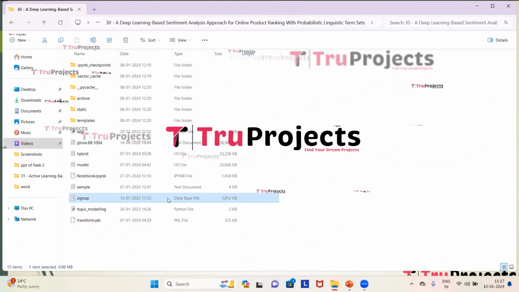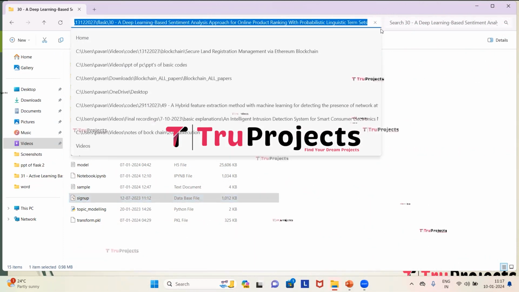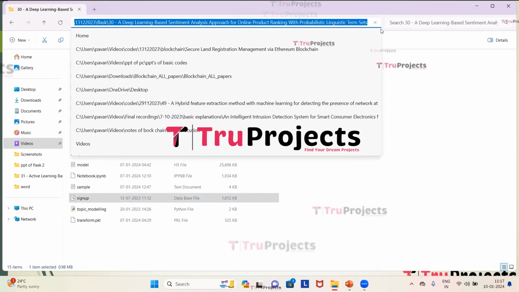Now, to execute the project, we have to copy the path of the code folder from the address bar of the File Explorer. So I'm copying the path. Now we have to open the Anaconda prompt.